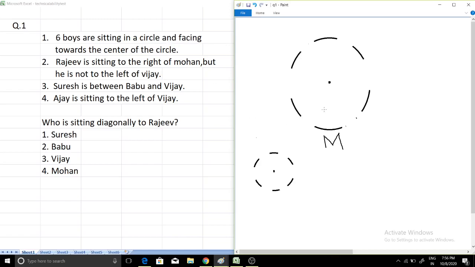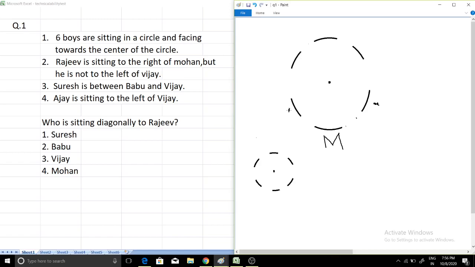So to approach this question, you have to imagine as if you are sitting here. If you imagine that you are sitting here and you are facing towards the center, then your right will be this part. If you are sitting in the position of M, then your right will be this part and your left will be this part.